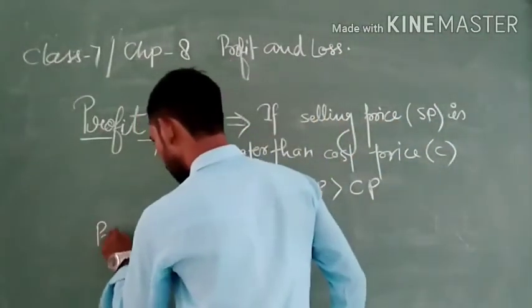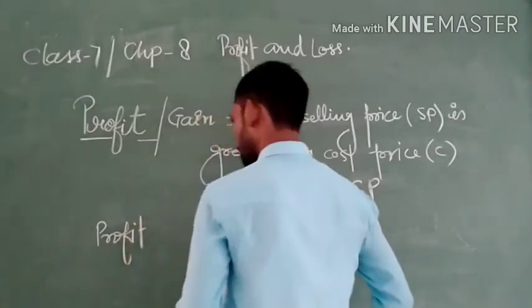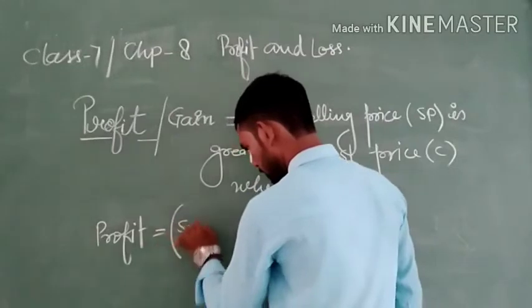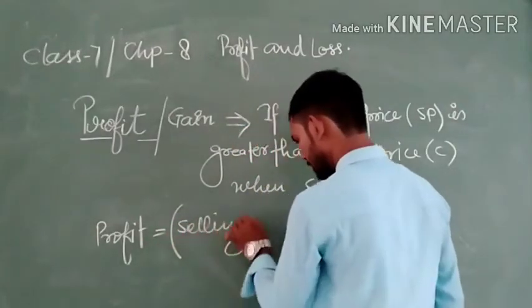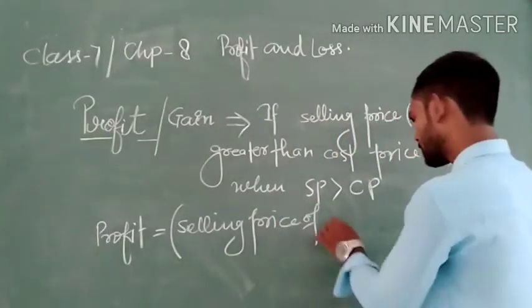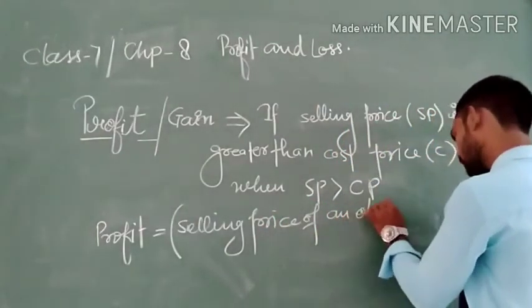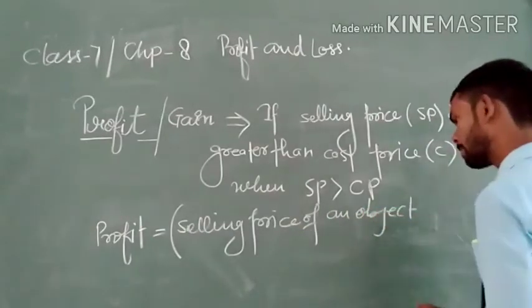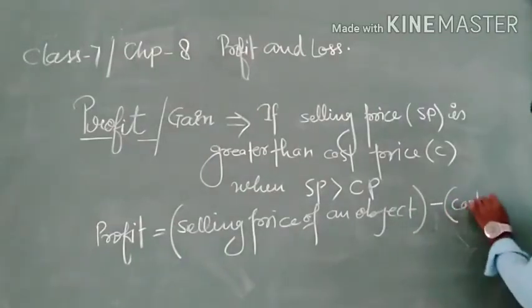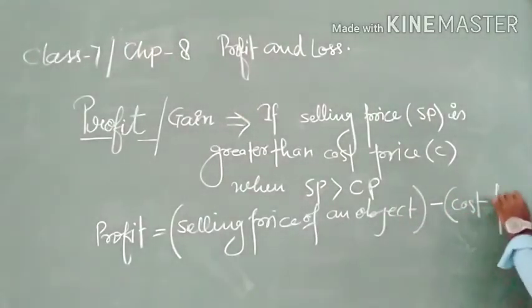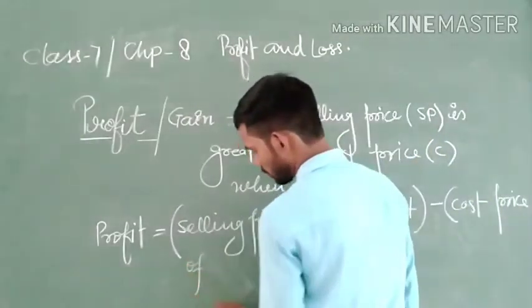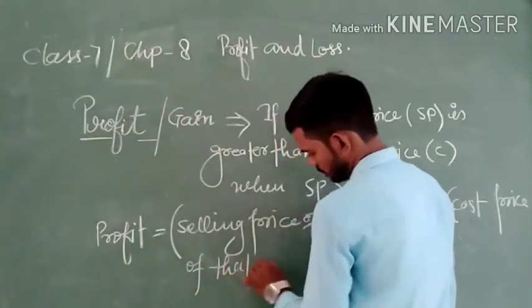Profit is equal to selling price of an object minus cost price of that object.